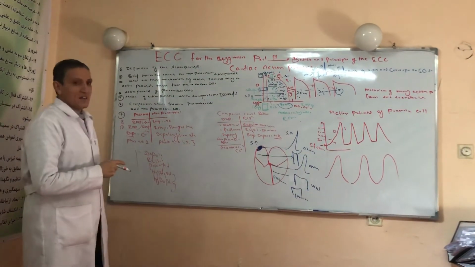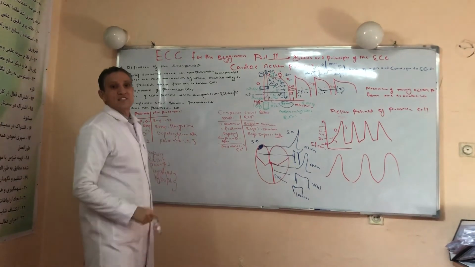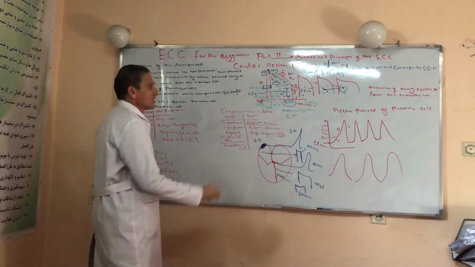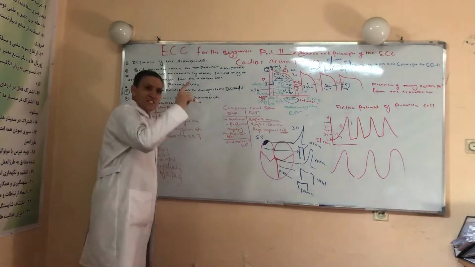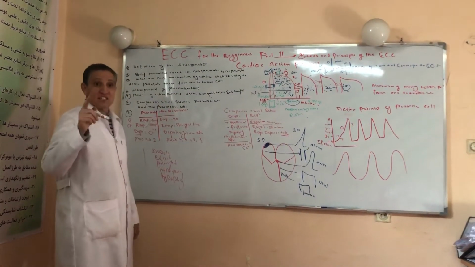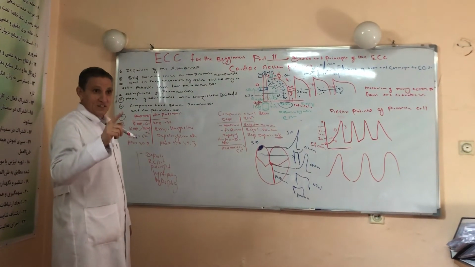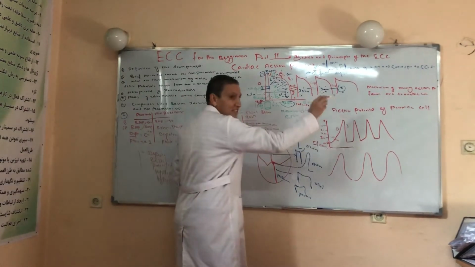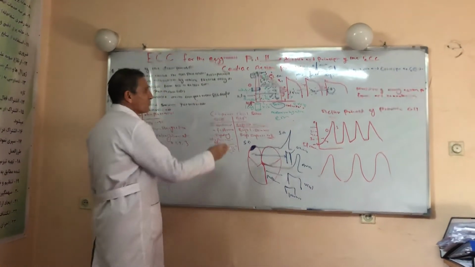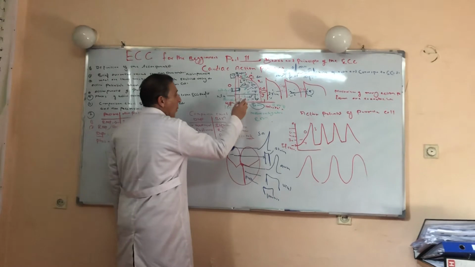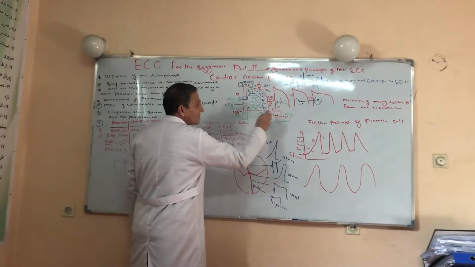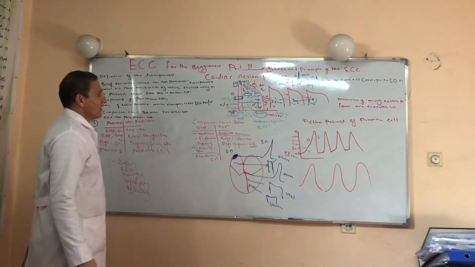By this mechanism, these cells are depolarized one by one. This is the mechanism by which this action potential is continued. Until the cell is dried or the tissue has died, this action potential still continues. This was the mechanism by which this electrical impulse moves from one cell to another cell.